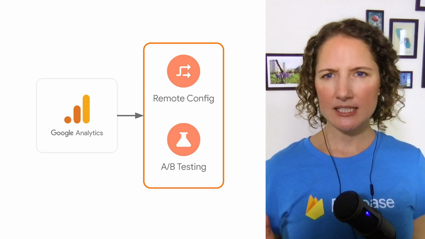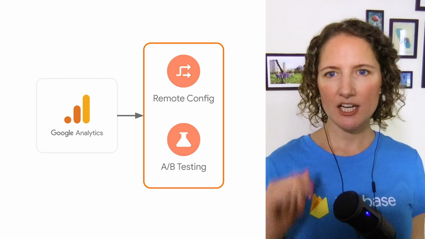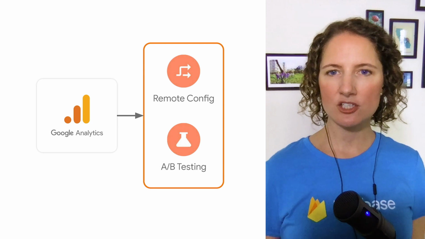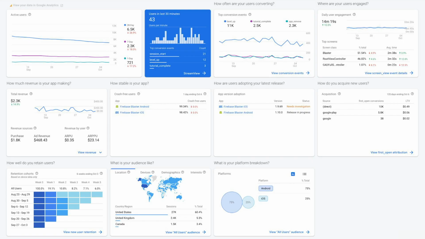Setting up Google Analytics is pretty straightforward. Just check out the Getting Started docs, which are linked in the description. After getting set up, you'll automatically start seeing metric reports like these in the Firebase console. These help us to measure the impact of different tested ad experiences. But how exactly are we going to serve those different ad experiences to our users? Well, let's kick it back over to Sumit to describe the Firebase products that'll help us accomplish just that.